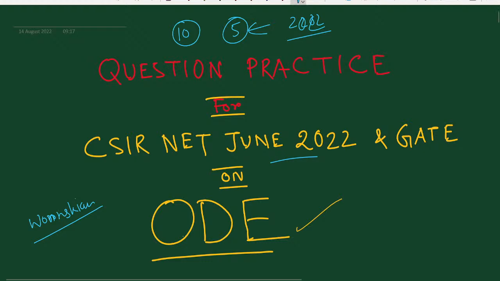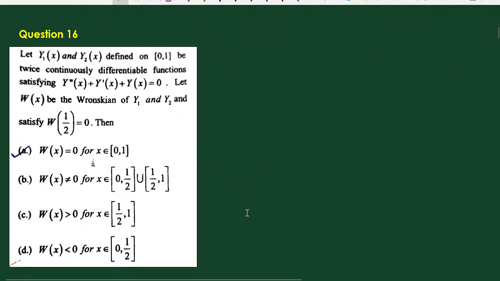Okay, so let's start with question number 16. The question says: let y1(x) and y2(x) defined on (0, 1) be twice continuously differentiable functions satisfying y'' + y' + y = 0. Let W(x) be the Wronskian of y1 and y2, and it satisfies W(1/2) = 0.